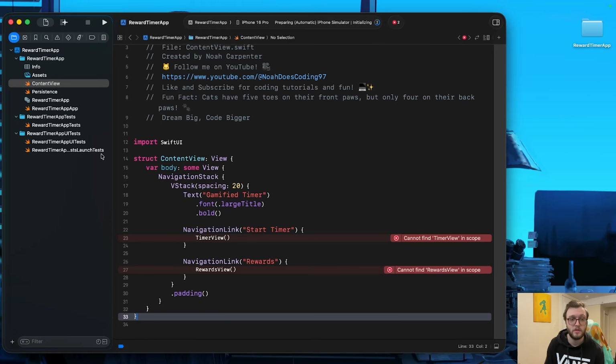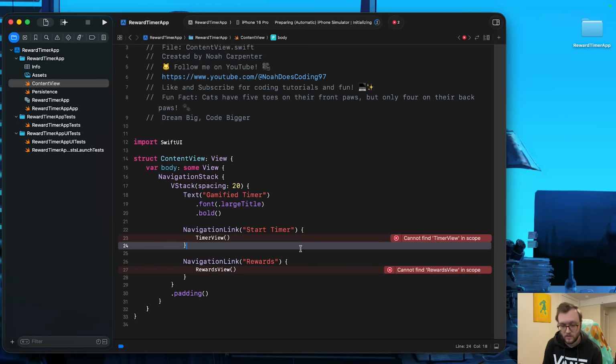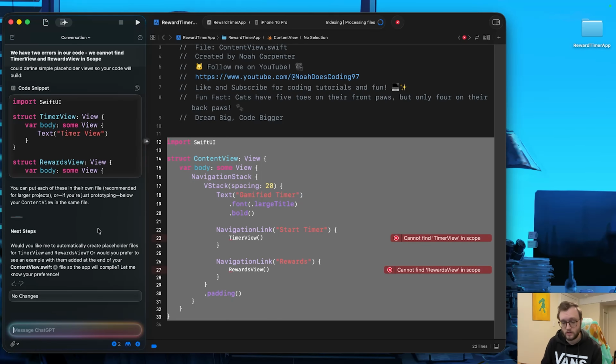From now on, we're going to be using the integration built into Xcode, and we definitely have some errors here. So for the first 2 errors that I have here, it's identifying that, hey, you're missing a couple of these views, and it's asking if I want it to automatically create placeholder files, or would I prefer to see an example with them at the end of our Swift file. So I'll just be like, hey, create those new files.